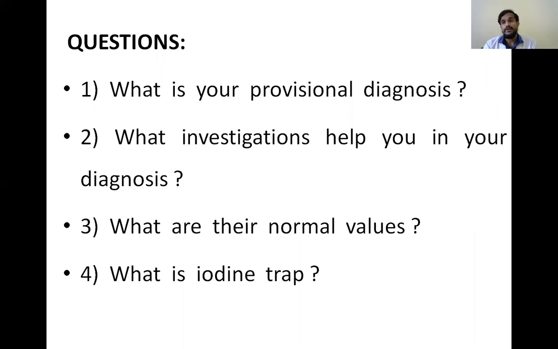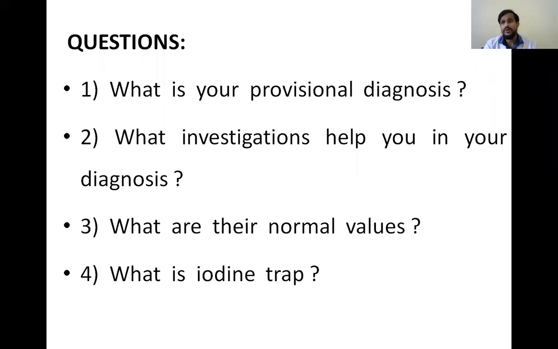Only the signs and symptoms, only the clinical features, are given in the case. So very limited information. No general examination, no systemic examination, no investigation, nothing is given. So the questions are: what is your provisional diagnosis? What investigations help you in your diagnosis? What are their normal values? And what is ideal?